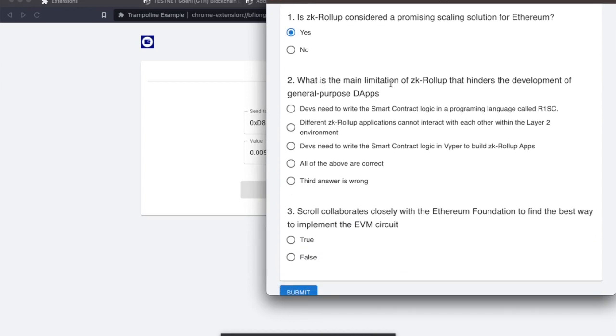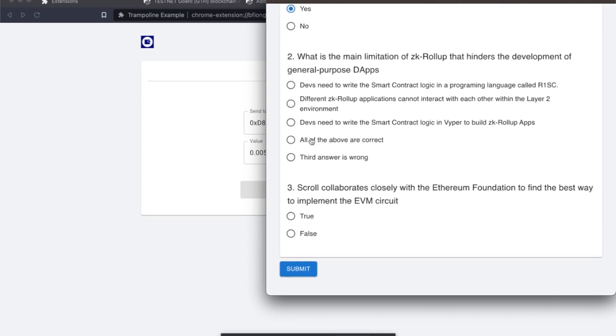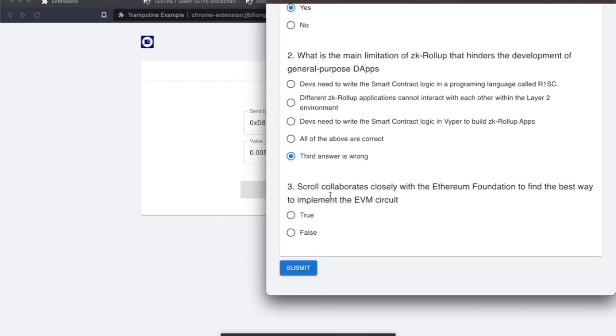Main limitation of a ZK rollup: devs need to write the smart contract logic in Rust. I think this is true. They cannot interact with each other within the layer 2 environment. This is true. Do devs need to write smart contract logic in Viper? Probably not true. So all of the above are correct. No, the third answer is wrong.